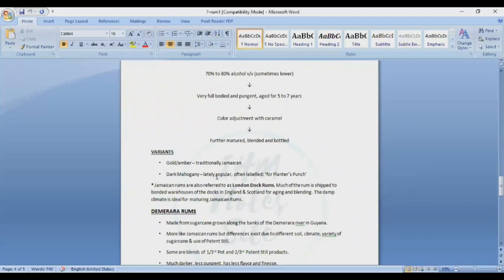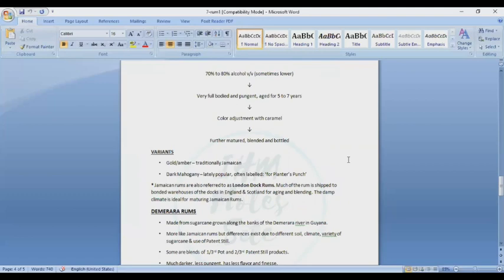Variant gold amber is traditionally Jamaican. So Jamaican rum is gold and amber in color. Dark mahogany is literally popular, often labeled for planter punch. All right. One more thing is that Jamaican rums are also referred to as London dock rums. Much of the rum is shipped to bonded warehouses at the docks in England and Scotland for aging and blending. The damp climate is ideal for maturing Jamaican rums.